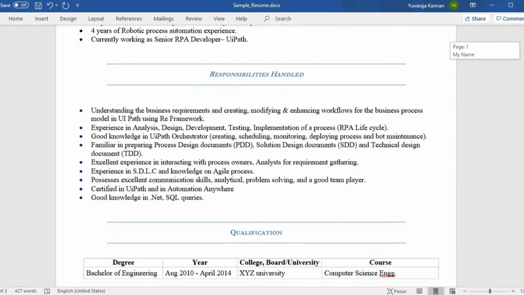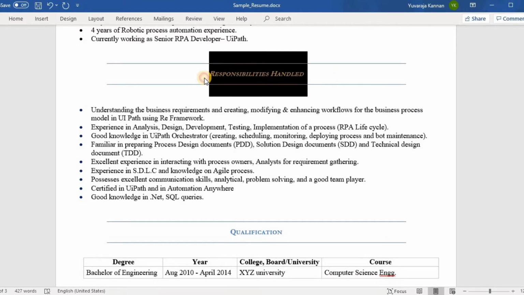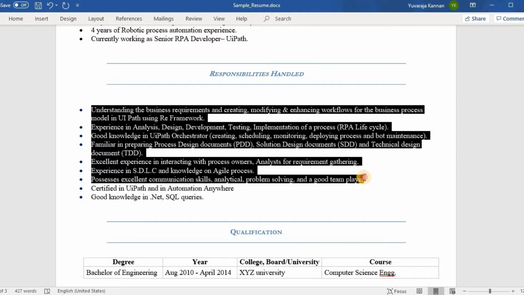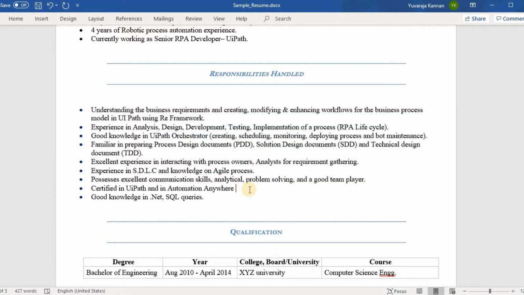The next section is going to be the responsibilities handled. Here, we have listed all of the responsibilities that this person has performed so far. The highlighted points show what responsibilities this person has handled so far, and also what things he knows.